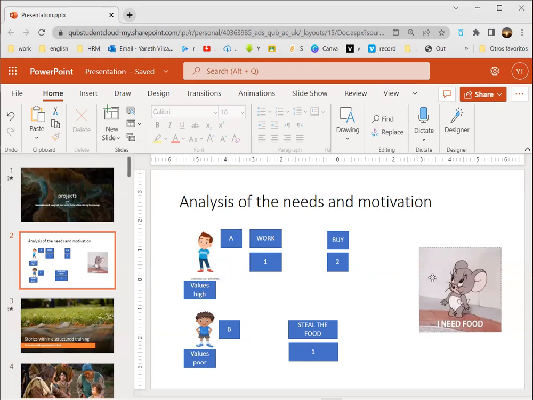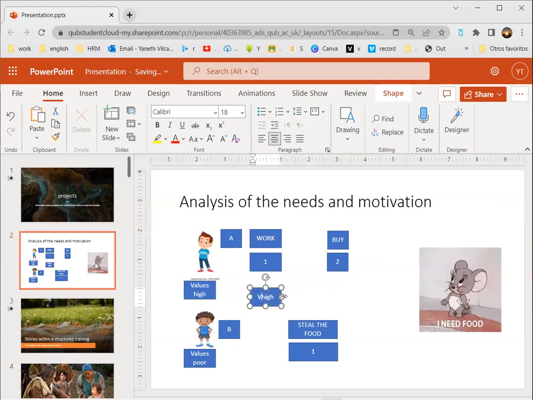And after that, he's going to cover his needs. So in order to motivate people, we can use the food. But before motivating people, we have to check. The question is, before motivating people, we have to understand their culture.